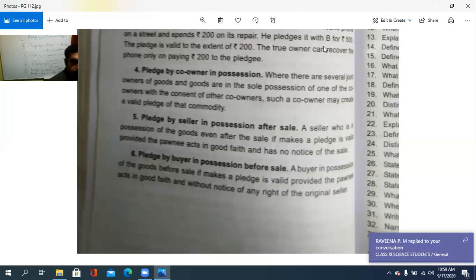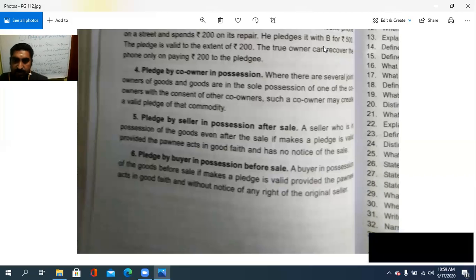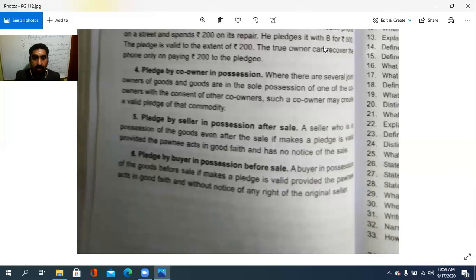A buyer in possession of the goods before the sale, if he makes a pledge, it is valid provided the pawnee acts in good faith and without any notice of the right of the original seller. There is nothing mentioned there in the notice with regard to the original seller, and the pawnee should be in good faith with the owner.